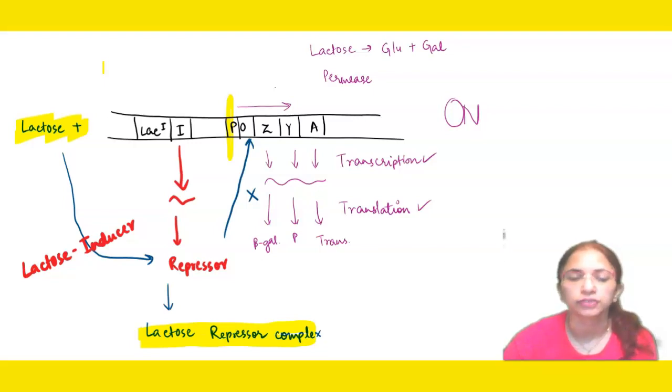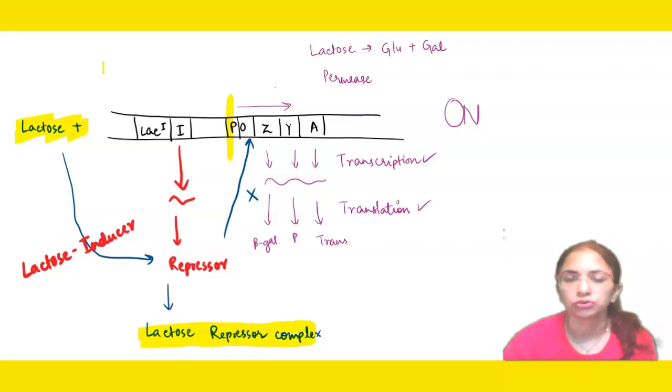It is binding to the repressor to form the lactose repressor complex. This complex will not bind to the operator. Ultimately RNA polymerase will bind. It will help in transcription, translation. So that is why it is known as negative inducible operon. There are few other operons as well, but this is the one which is most important.